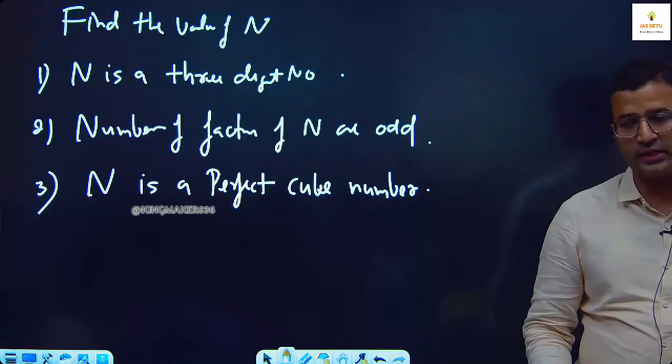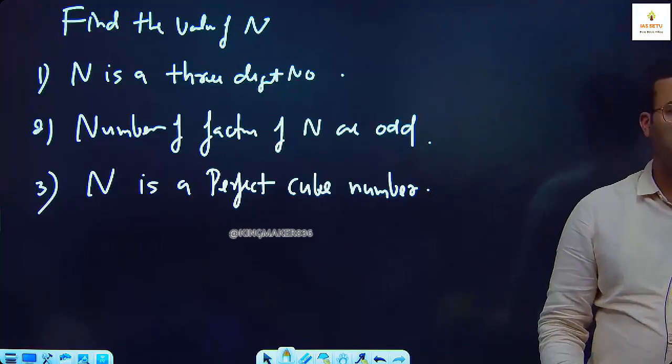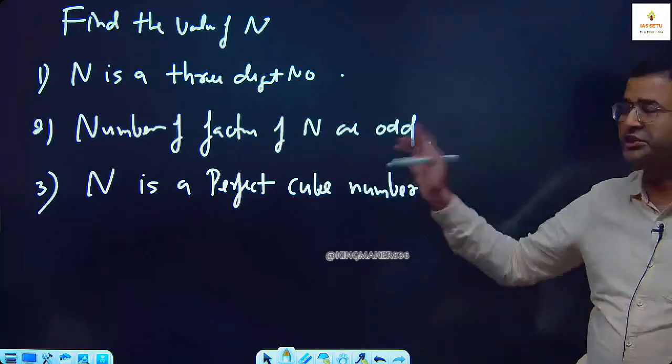Cube वो 9 का है, square वो 27 का है. If you know, then it takes 1 second. If you don't know, then how will we check? I tell you.